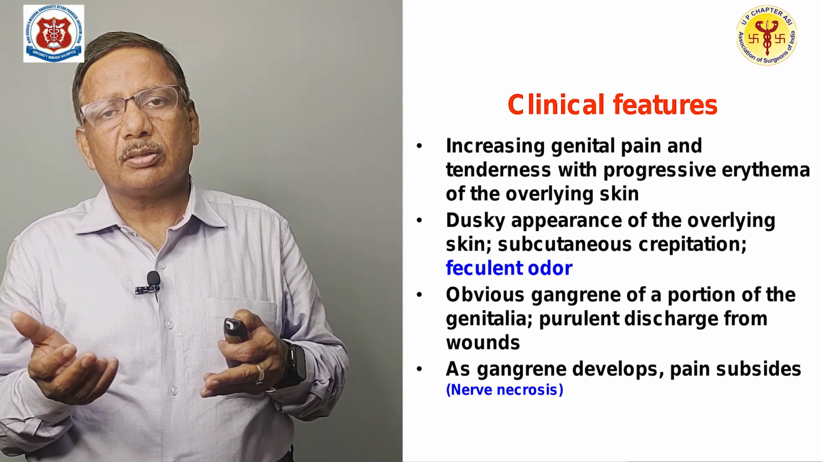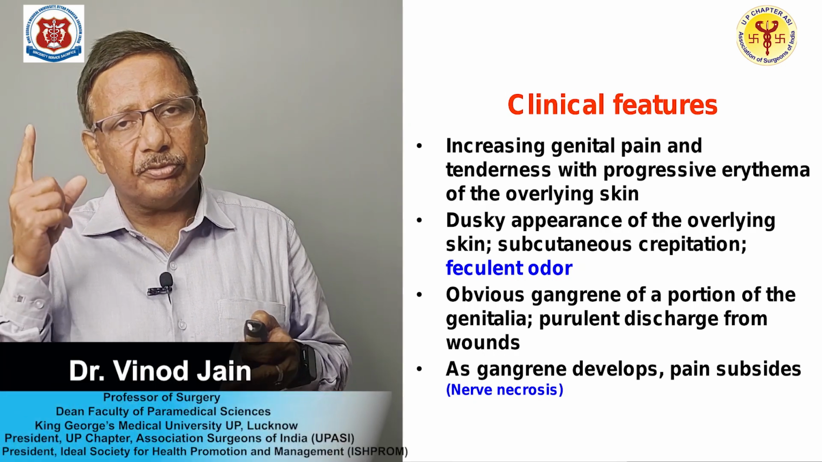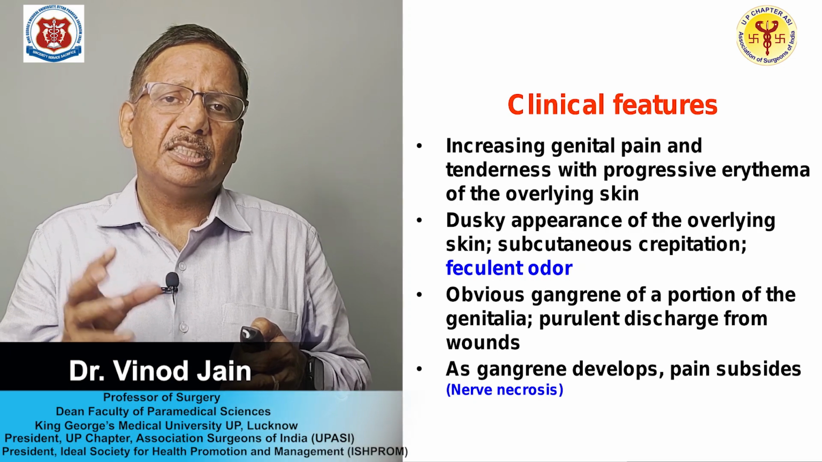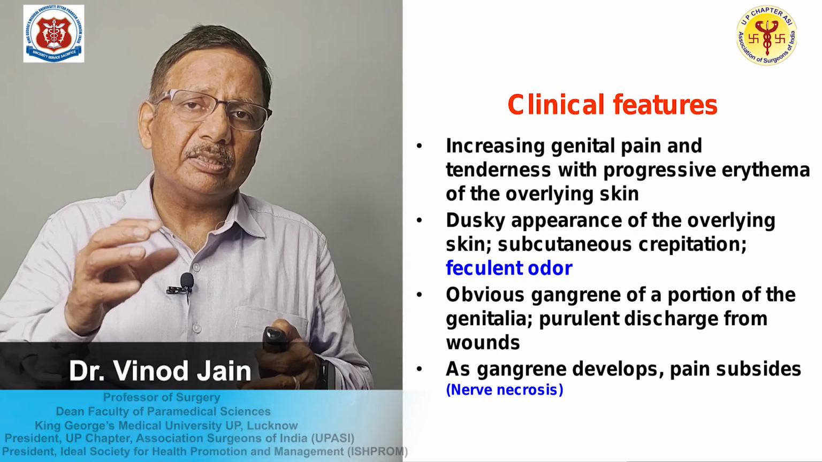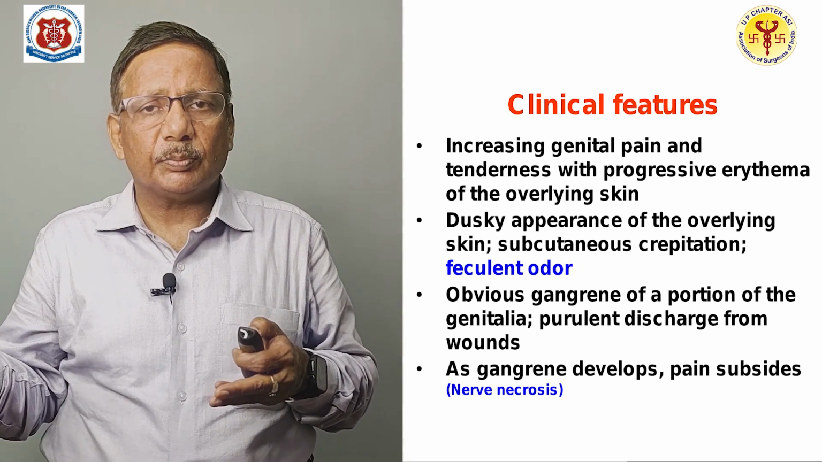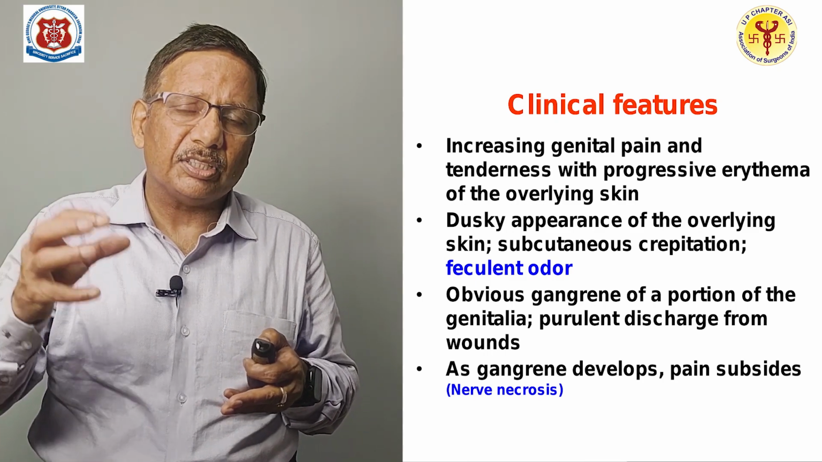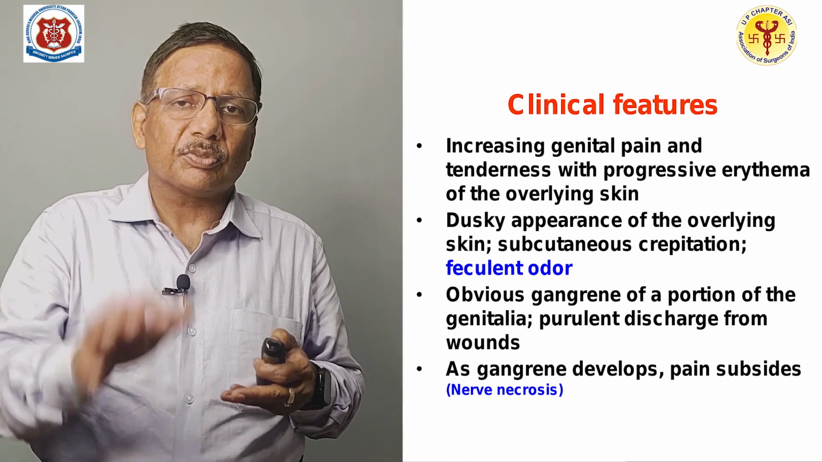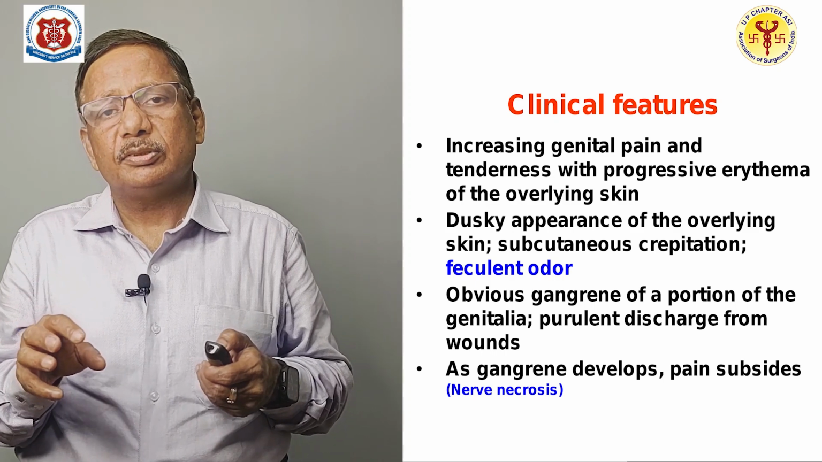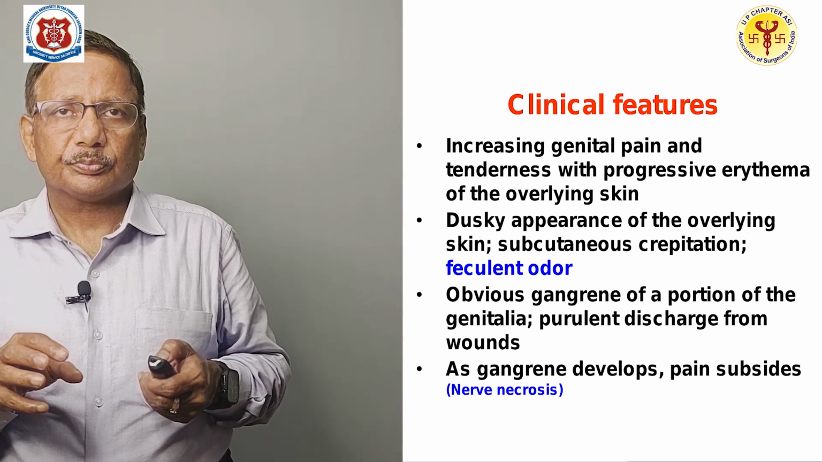Why? Because of the nerve necrosis. So, it is very important for you to understand. Initially, it started with a mild pain, then the pain increased out of proportion, and when the gangrene sets in, then the pain almost subsides. That is the usual course of Fournier's gangrene.